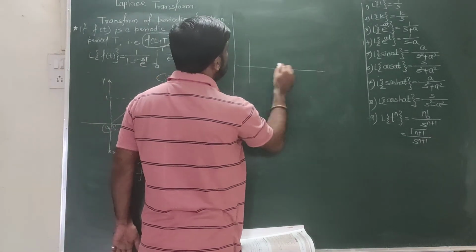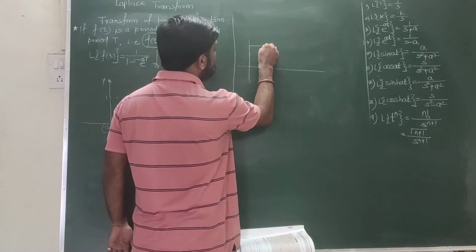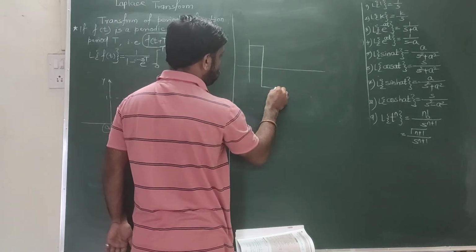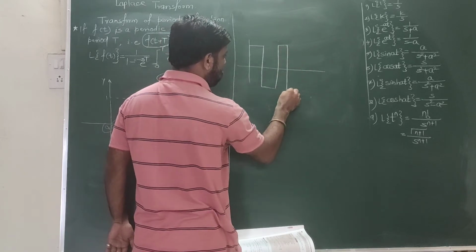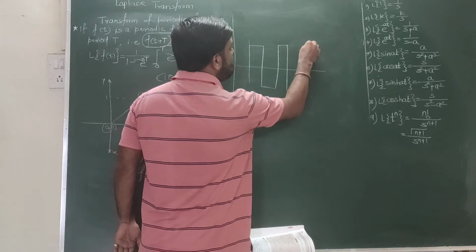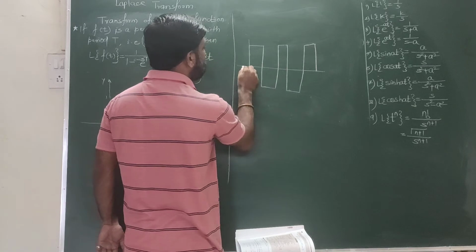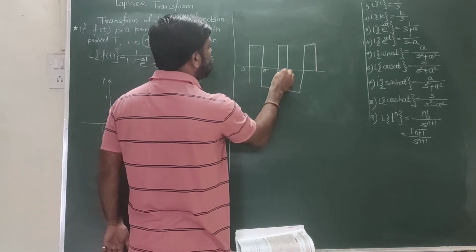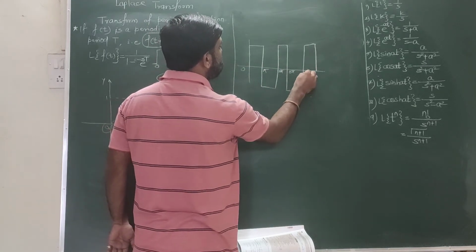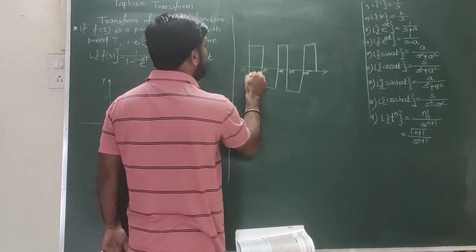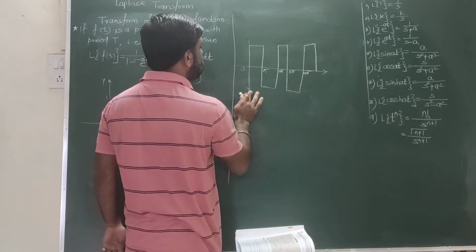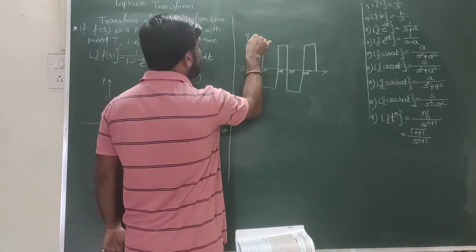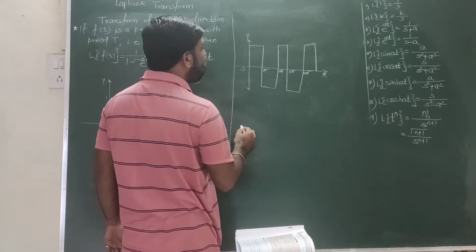One more nature I will complete here. What the natures are periodic nature. Suppose this is 0 to pi and suppose this is y axis and this is x axis.